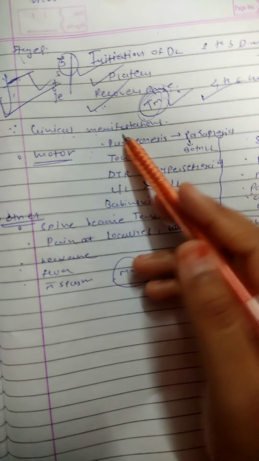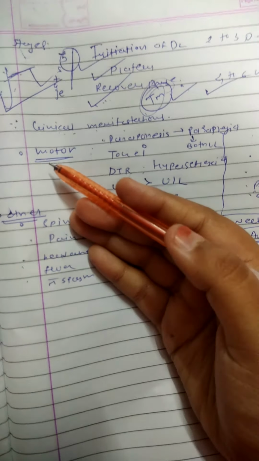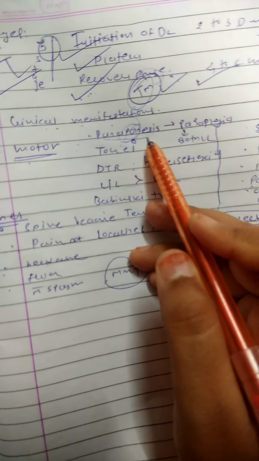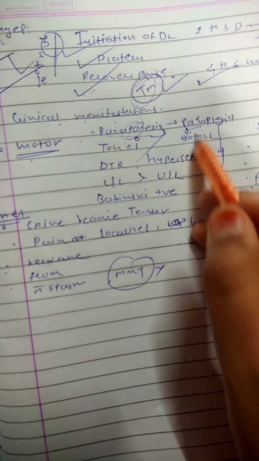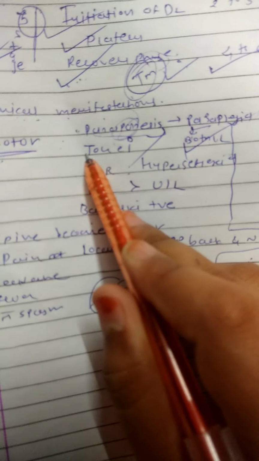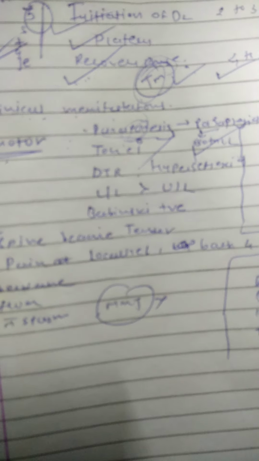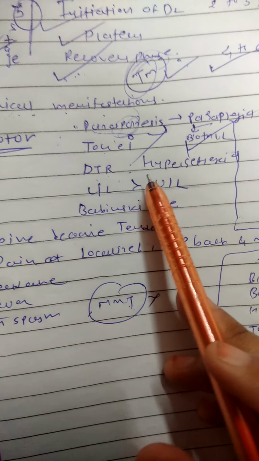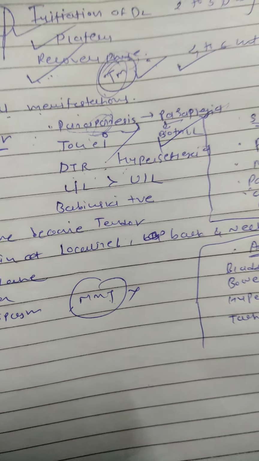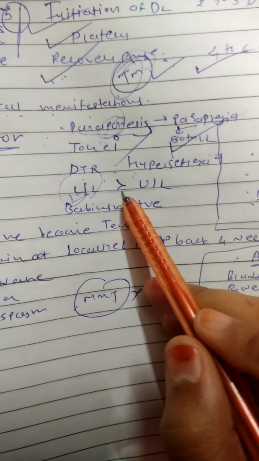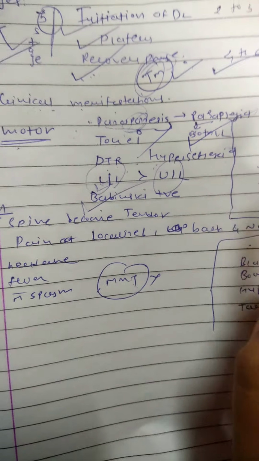Then we talk about the clinical manifestations. First, motor, sensory and autonomic dysfunction are involved. In motor clinical features, paraparesis is seen in the acute condition, and if the disease progresses, paraplegia in both lower limbs. Then muscle tone is increased, deep tendon reflex shows hyperreflexia, the lower limb is more involved than the upper limb, and Babinski sign is positive.